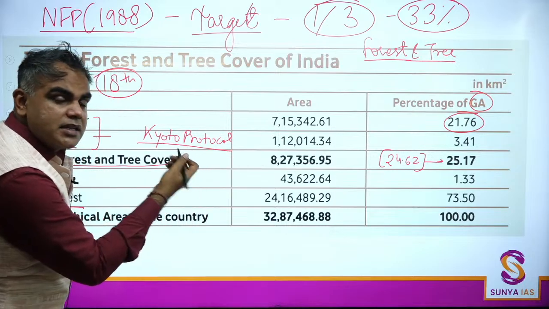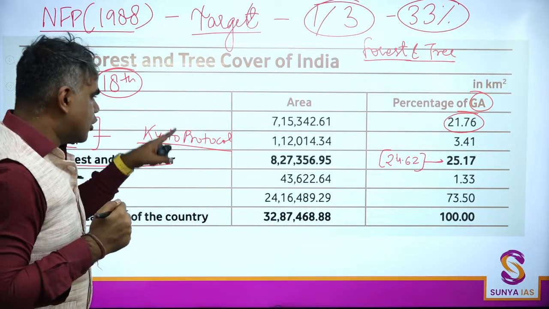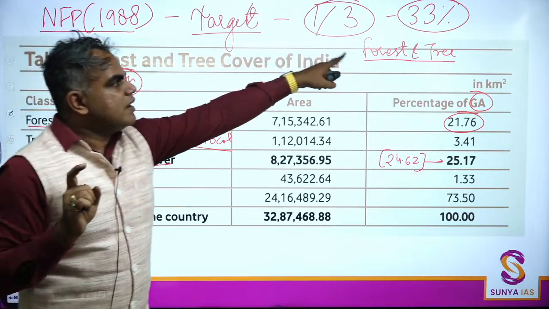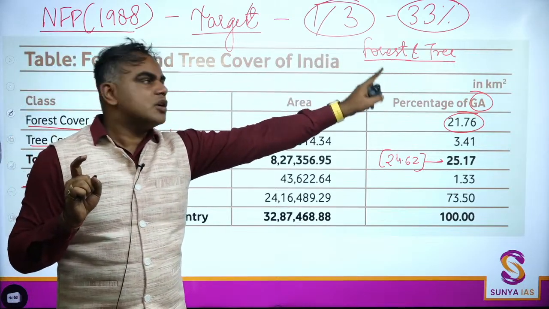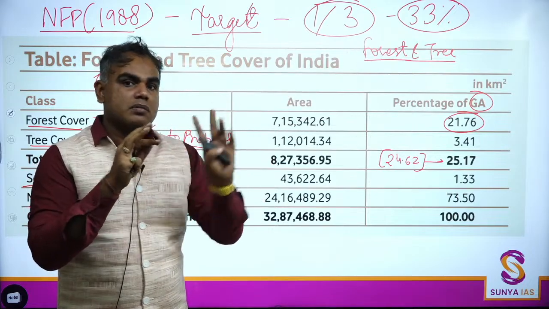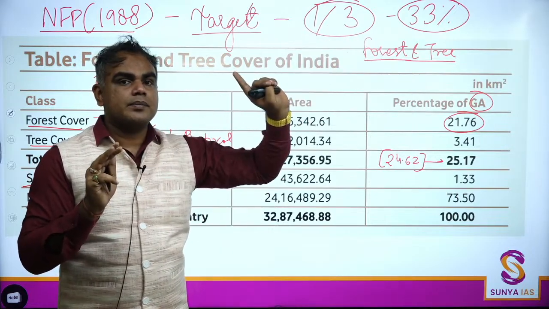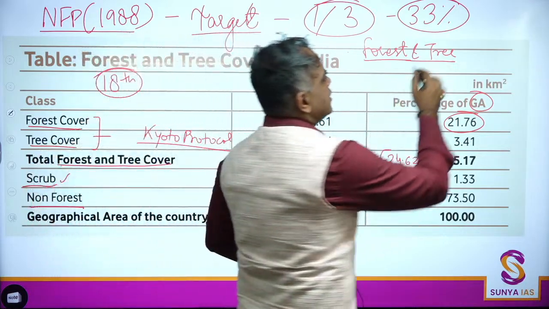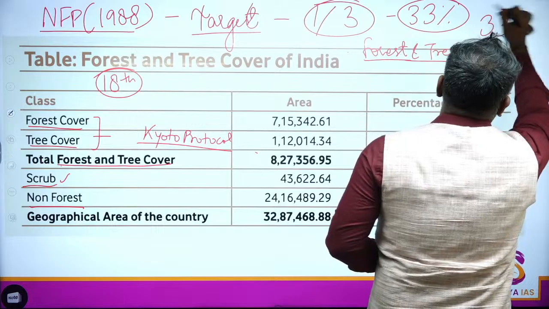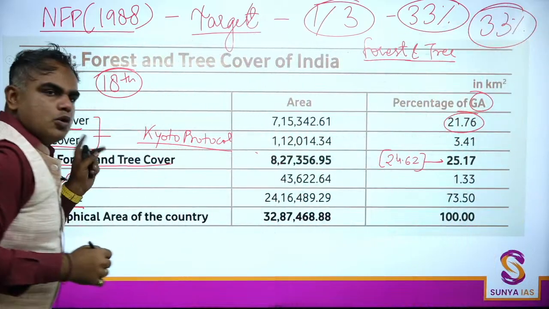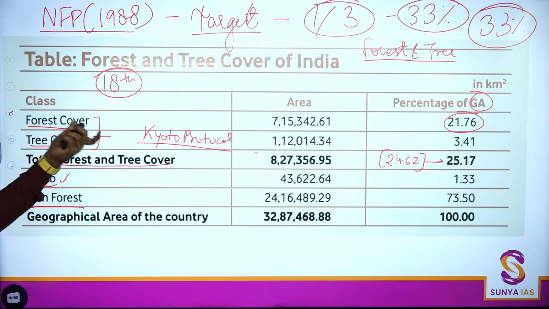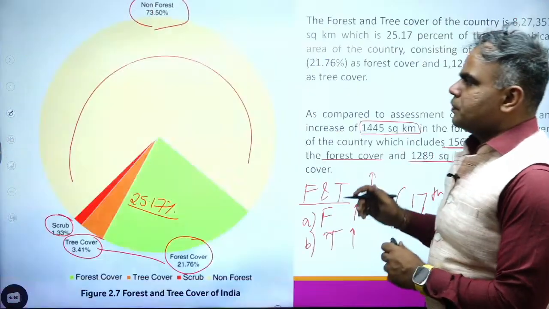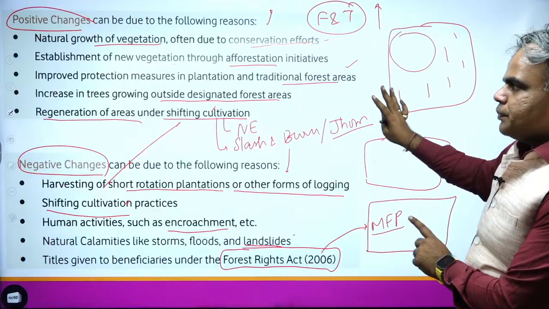Some of you may get surprised. Kyoto, we read in greenhouse gases, but I'll also tell you how Kyoto has a bearing on forests. So even if forest and tree cover is mentioned, or forest cover is mentioned, you will take that up. Both can mean the same thing in this case. Overall, India's target is 33%. Later on, of course, we now know the basic differences between the two, so that should not be an issue. Till now, I think we are clear.